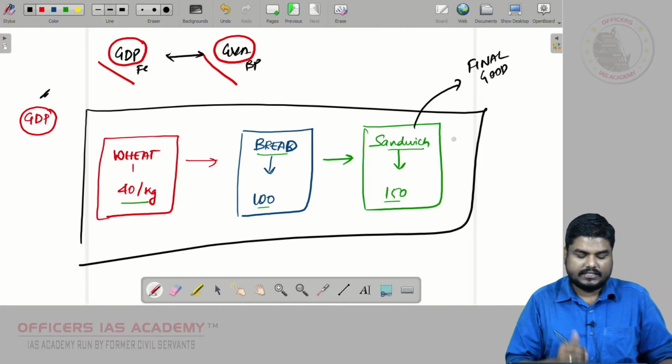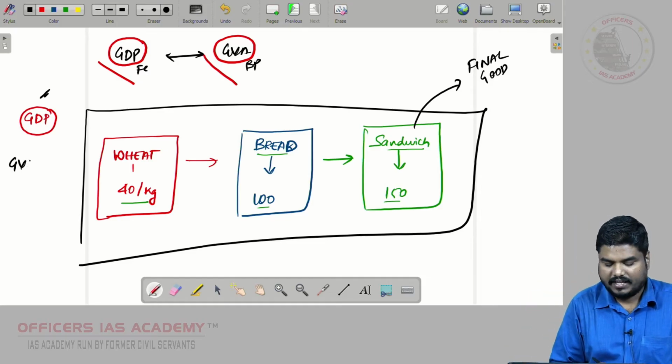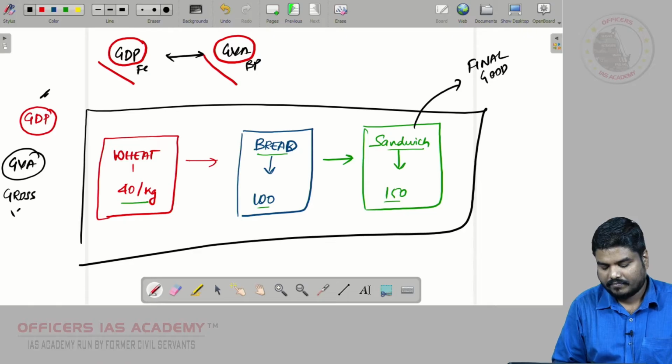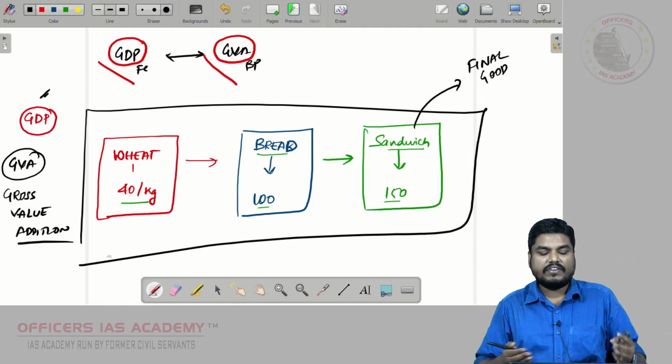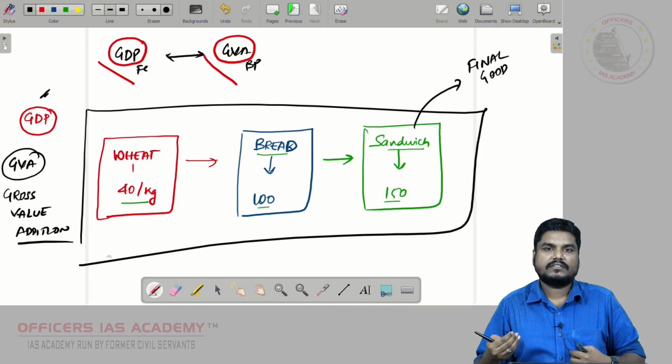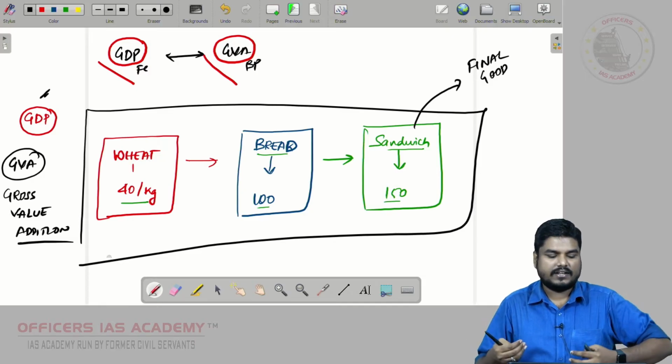Now what is GVA? GVA, that is gross value addition. Gross refers to total. Total value addition made. In every stage, what is the value added?